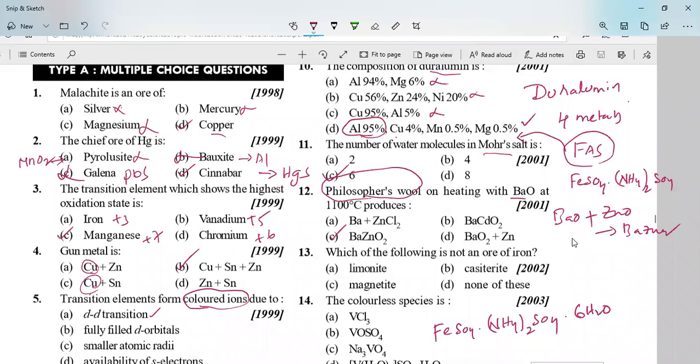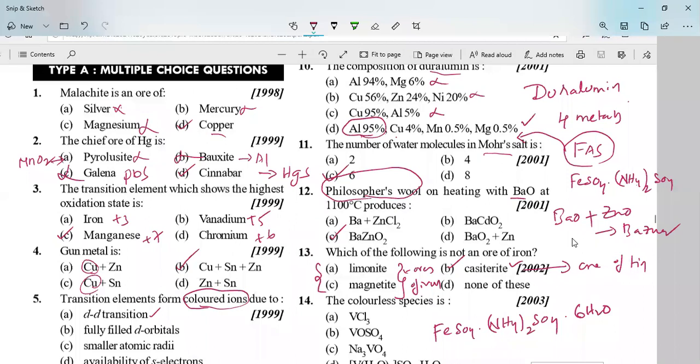Next, which of the following is not an ore of iron? If you see options A and C, these are ores of iron. Magnetite, carbonate ore, limonite are also ores of iron. Cassiterite, this is an ore of which metal? It is an ore of tin. So this is the correct answer. This is not an ore of iron.